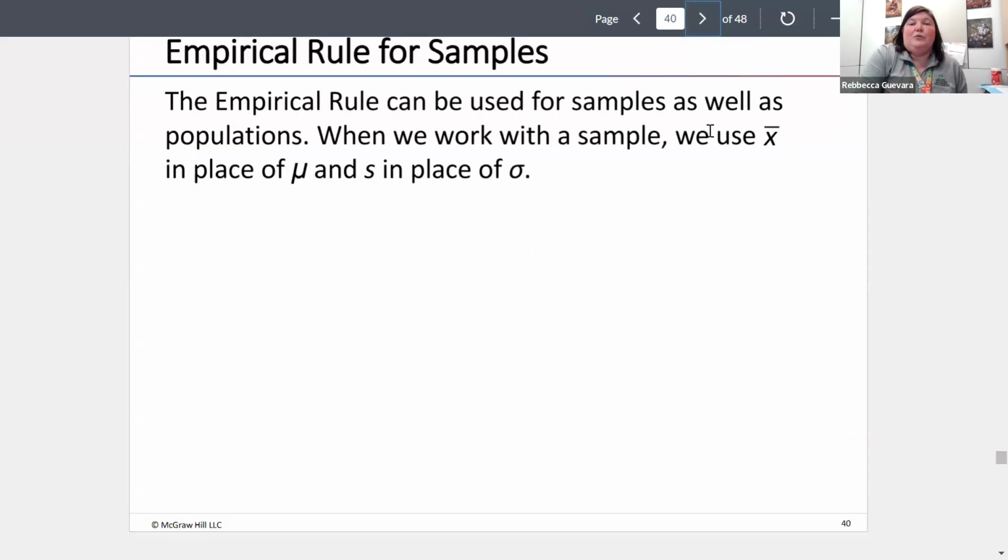So the empirical rule can be used for samples as well as populations. When we work with samples, you're going to use the X bar instead of mu, and we're going to use the S instead of sigma. So this isn't just a population thing. We can use this on samples.